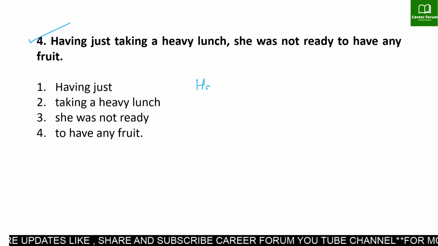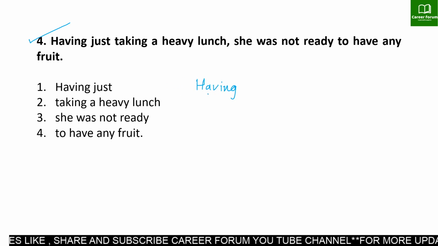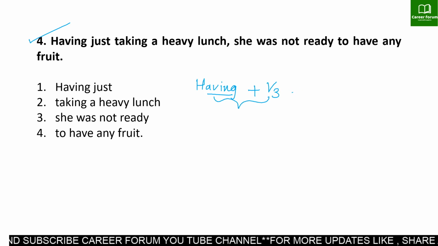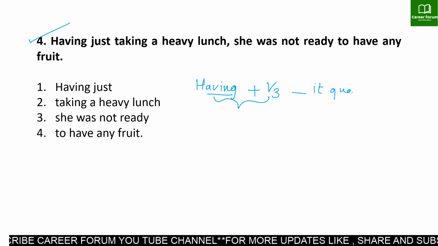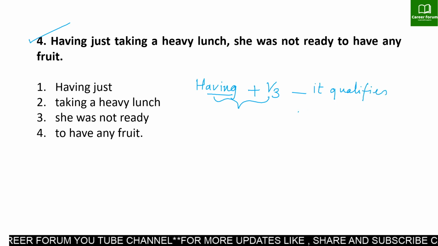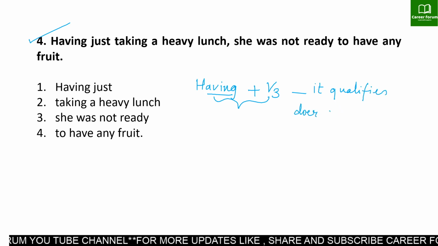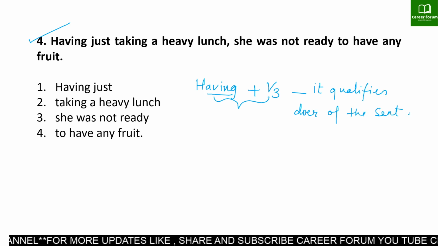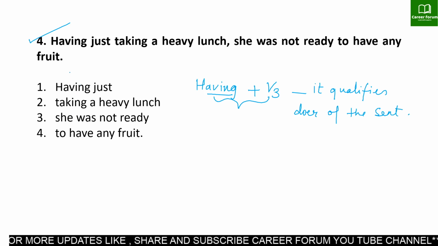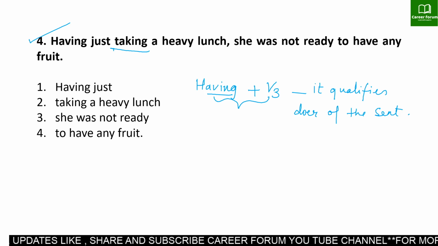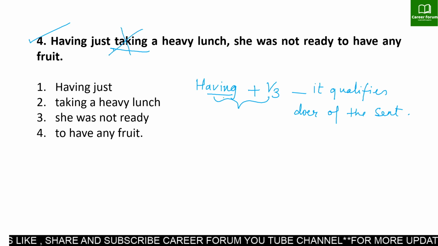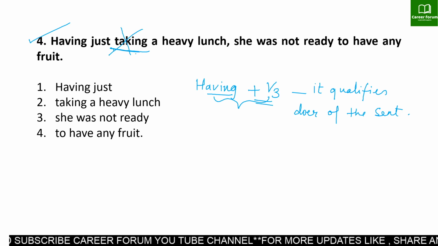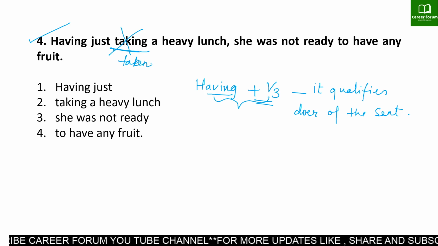Remember, whenever we use having, we always need the verb in third form, and typically this phrase is important when it qualifies the doer of the sentence. In the given case, if you look at the sentence carefully, you may be able to identify the error. Here we have taking, wrong. According to the rule, we need the verb in third form, meaning we need a past participle. The past participle of taking is taken. Am I clear?